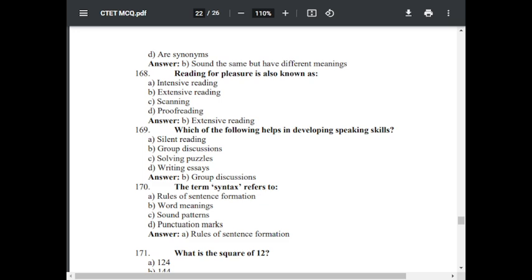Question number 170. The term syntax refers to option A rules of sentence formation, option B word meaning, option C sound patterns, option D punctuation marks. The correct answer is A rules of sentence formation.